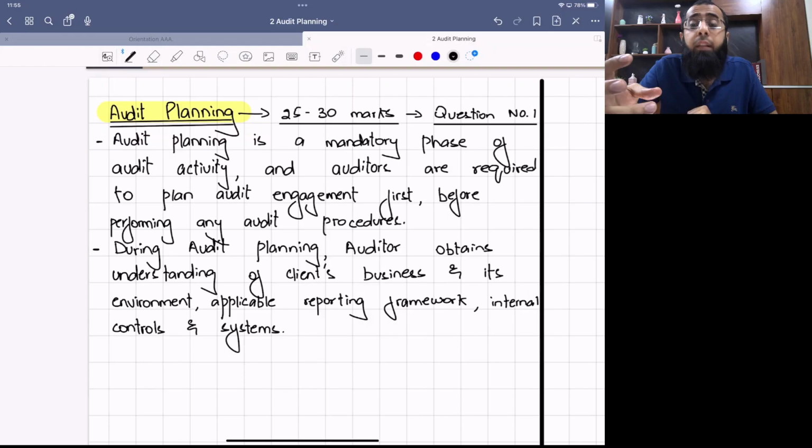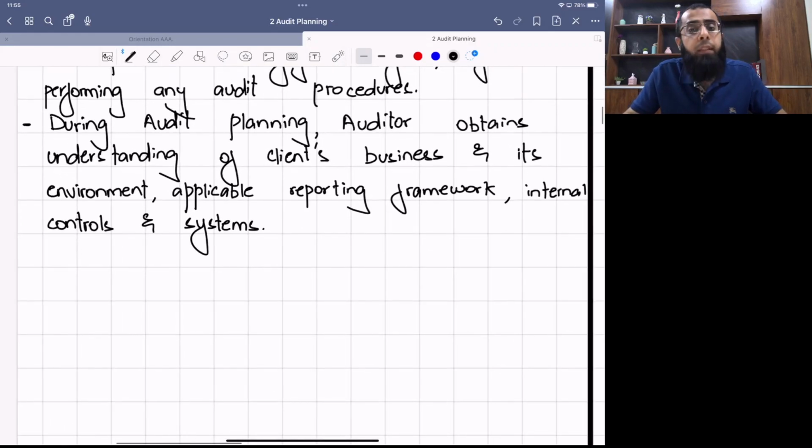Tell me about your internal controls, your hierarchy, your processes. Who is responsible for this? How do you approve the sale invoice? How do you approve the purchase invoice? How do you purchase non-current assets? Do you have an internal auditor? So the auditor will obtain an understanding of the client's business and its environment, applicable reporting framework, internal controls and systems, laws and regulations.